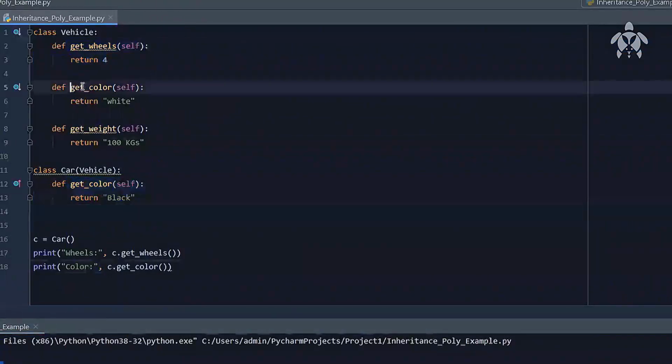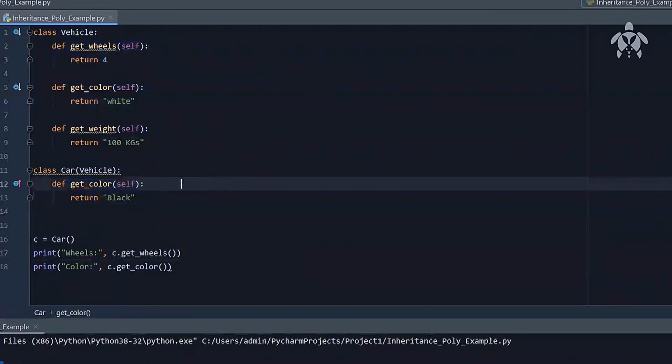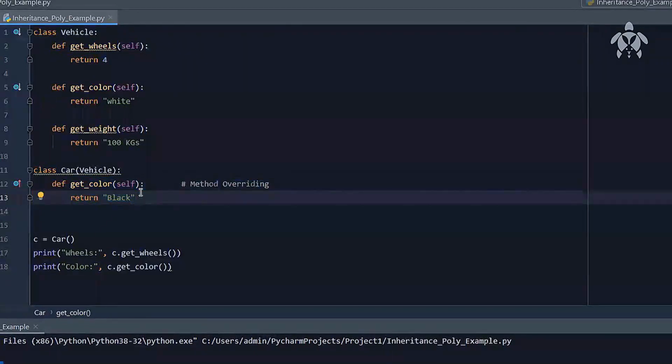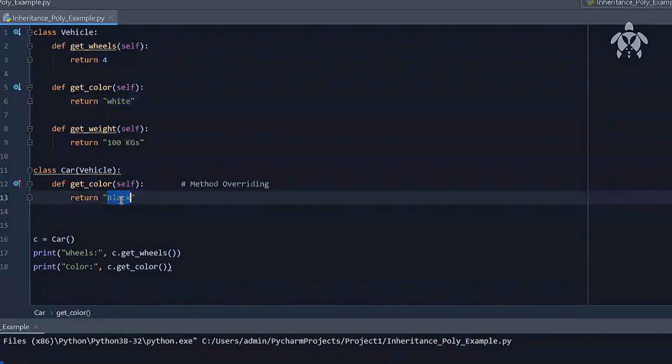So even though we had the method over here, since we had changed the definition, this is called method overriding. Since we have changed the definition over here to return black instead of white, it is returning black right now. That's what is happening. So it is method overriding.